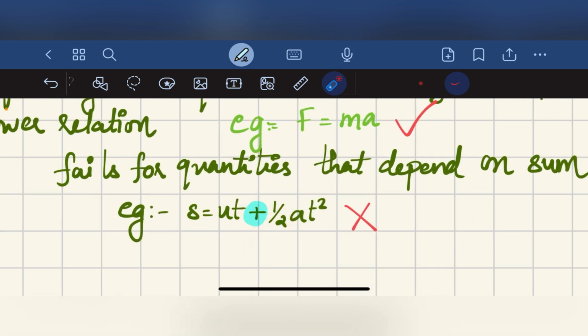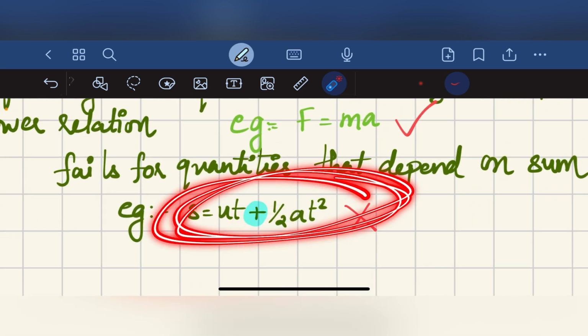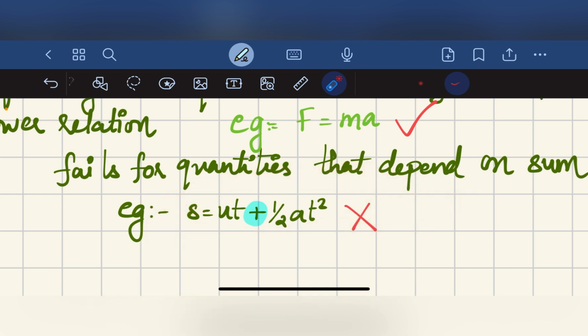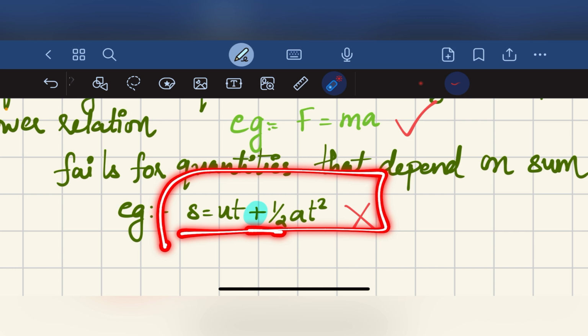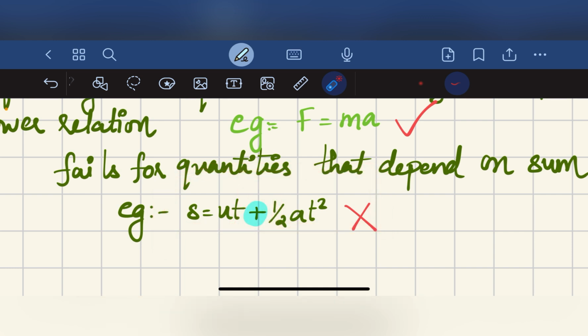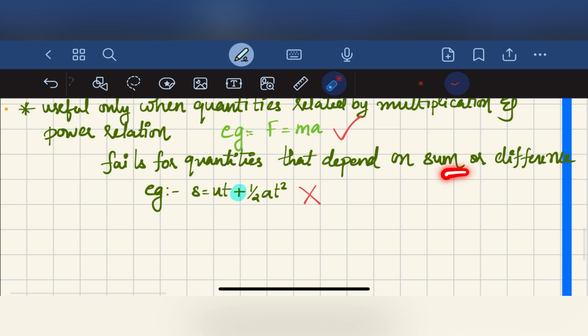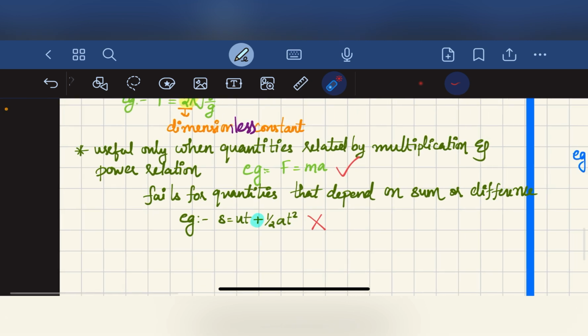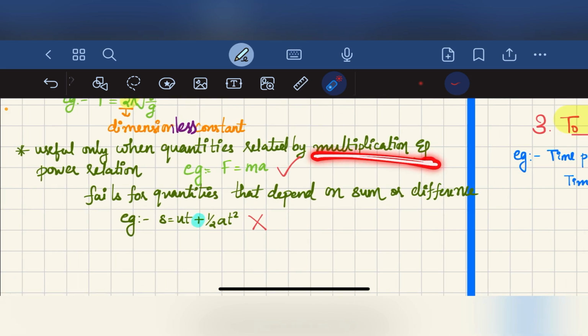We cannot find this relation using dimensional analysis, as these two terms are related by sum. When two terms are related by sum or difference, we cannot find that relation using dimensional analysis. We can only find quantities related by multiplication and power relation.